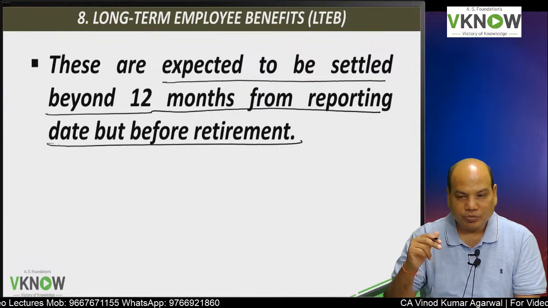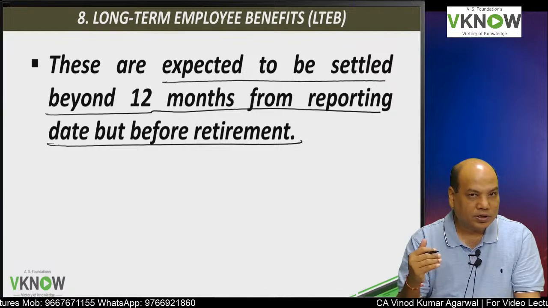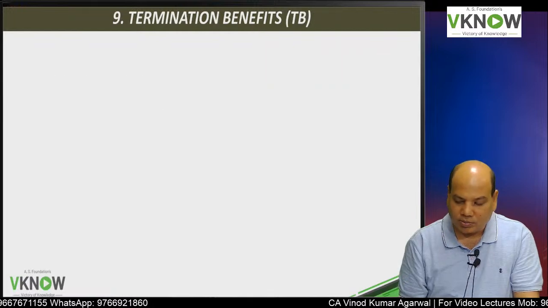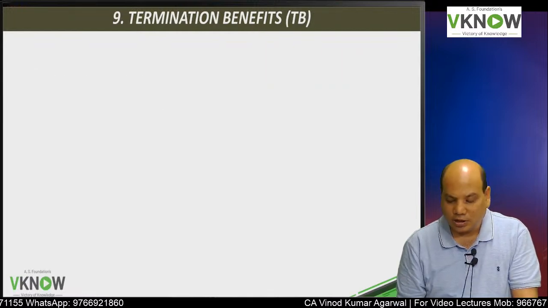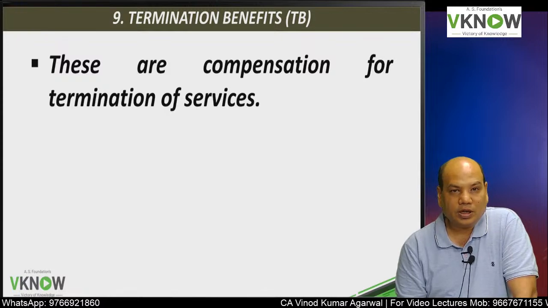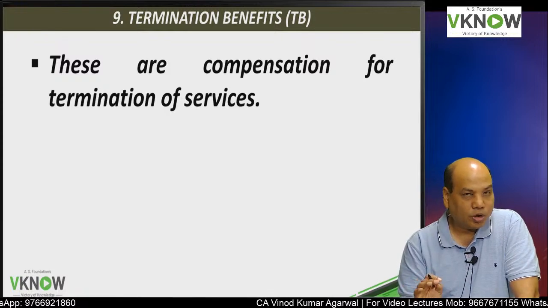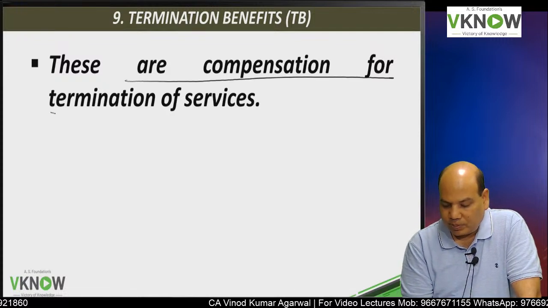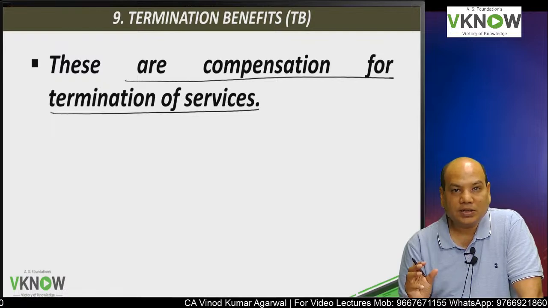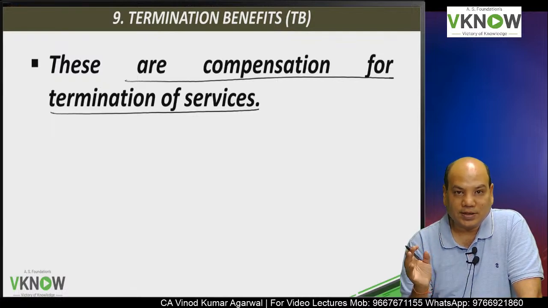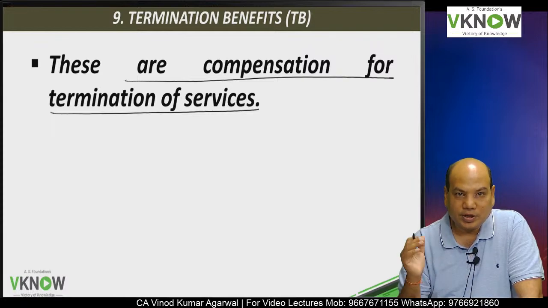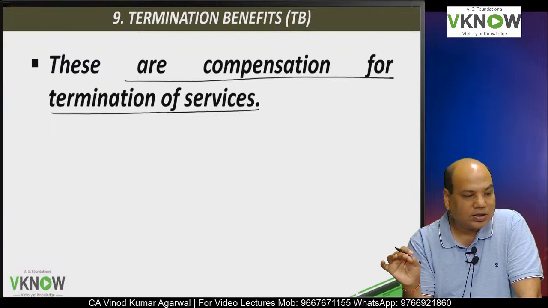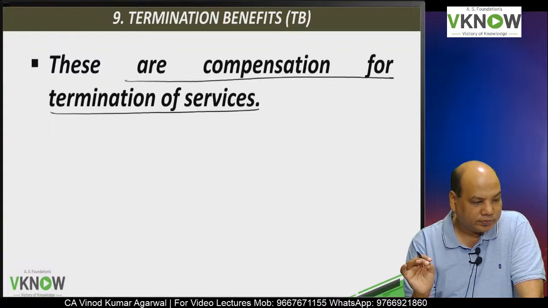So the employee remains in the service, but the benefits are expected to be settled beyond a period of 12 months from the balance sheet date. And then there is a termination benefit. When the employee takes voluntary retirement or the employer terminates the services of the employee, they are paid compensation, like you have heard VRS expenses or VRS received by this person. Those are the compensation for terminating the services before the normal retirement.